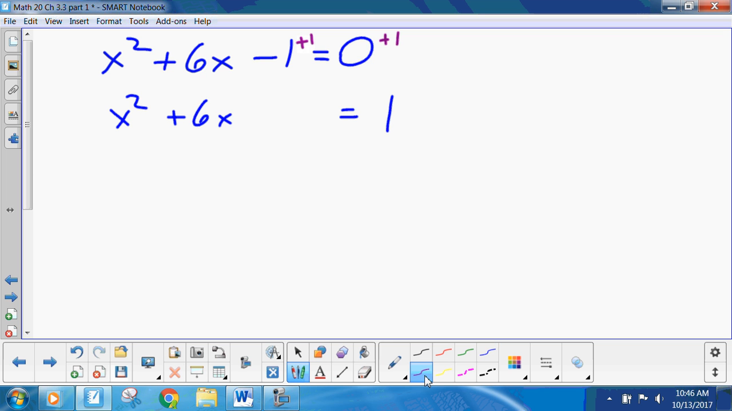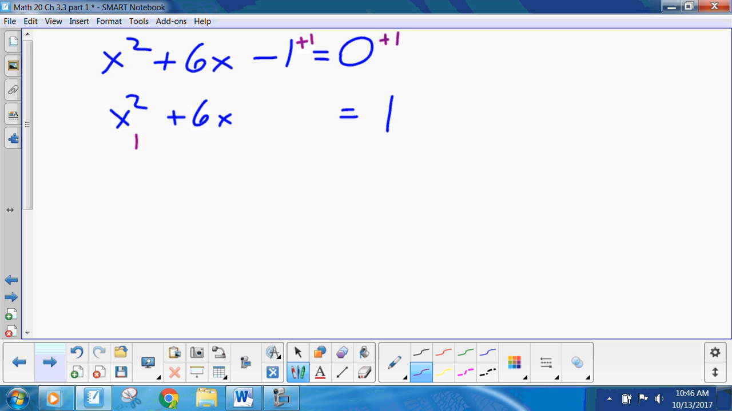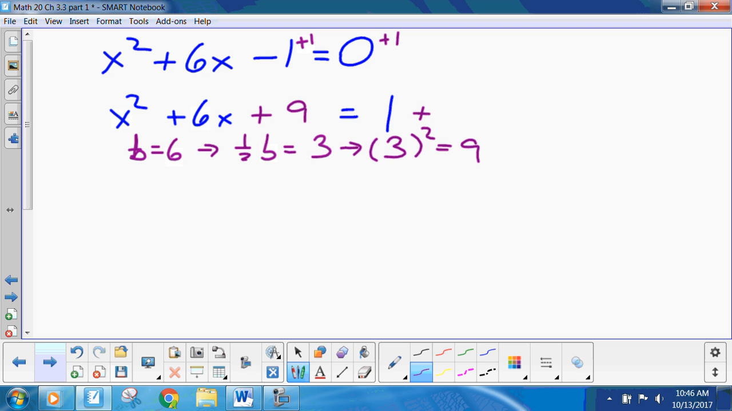Now, what did we do the last few times? Found our b value, cut it in half, and squared it. So b equals 6. One half of b is 3. 3 squared is 9. So we add 9 to both sides. Add 9 to one side, we're changing the equation. Add it to both sides, we're not. Once you do that, that's x plus 3 squared, notice the 3, equals 10.